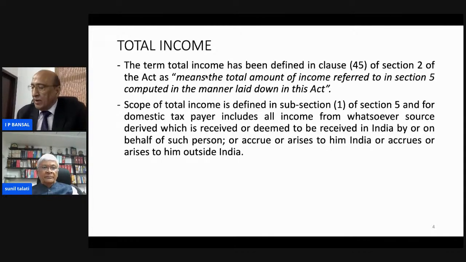So it was omitted, and consequently, sections 18 to 21 were also omitted.